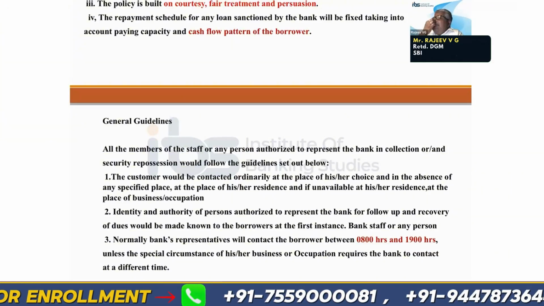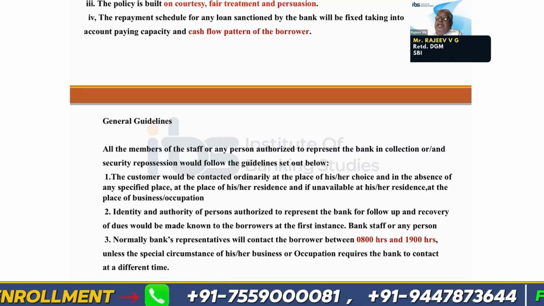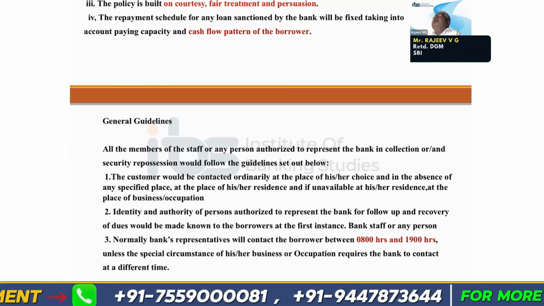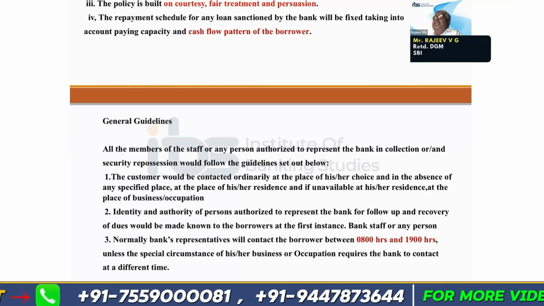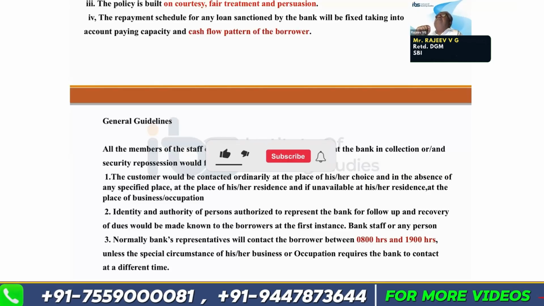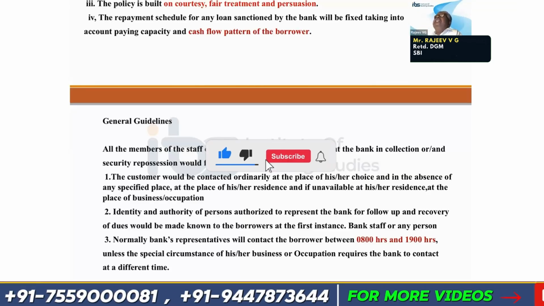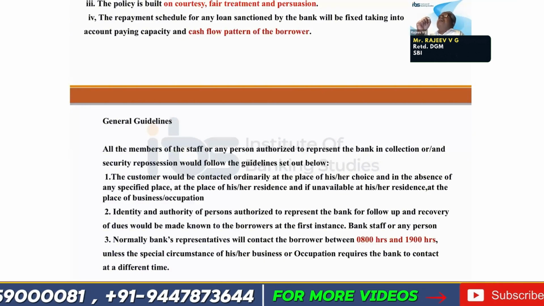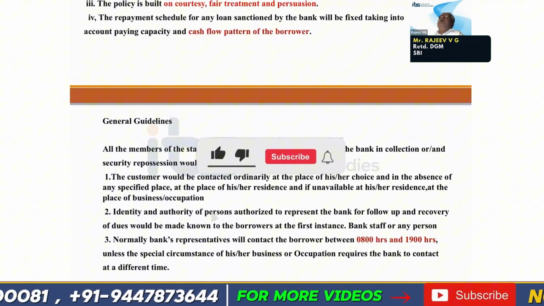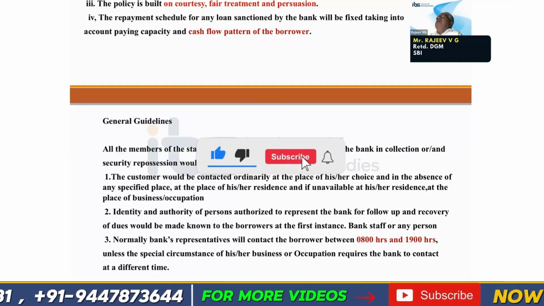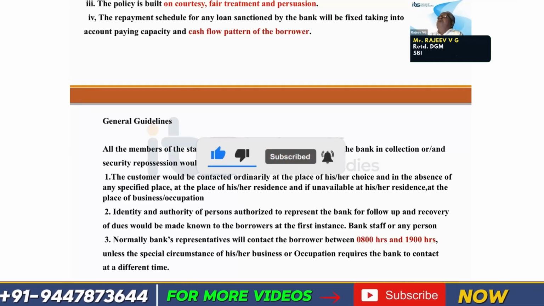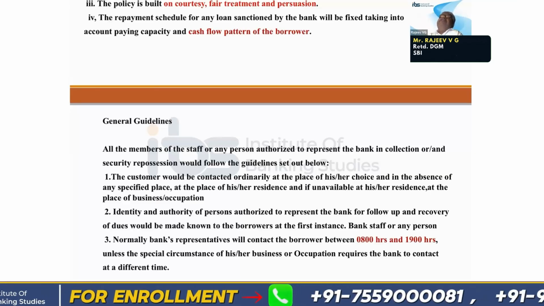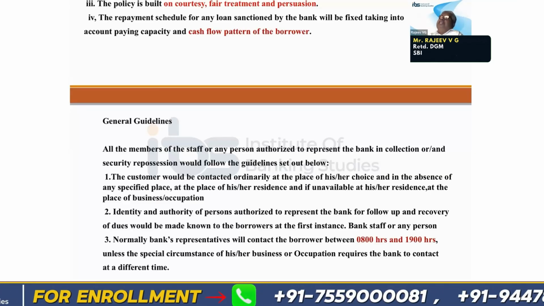There is a time limit also for contacting a customer, calling over telephone or contacting in person. The time has been prescribed as between 8 a.m. to 7 p.m. This is an instruction from the Reserve Bank of India. You are not permitted to call or meet the customer for recovery purposes before 8 a.m. in the morning and after 7 p.m. in the night.